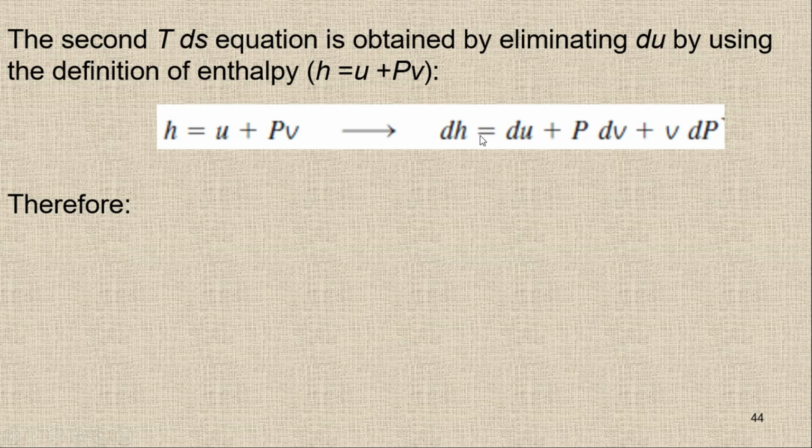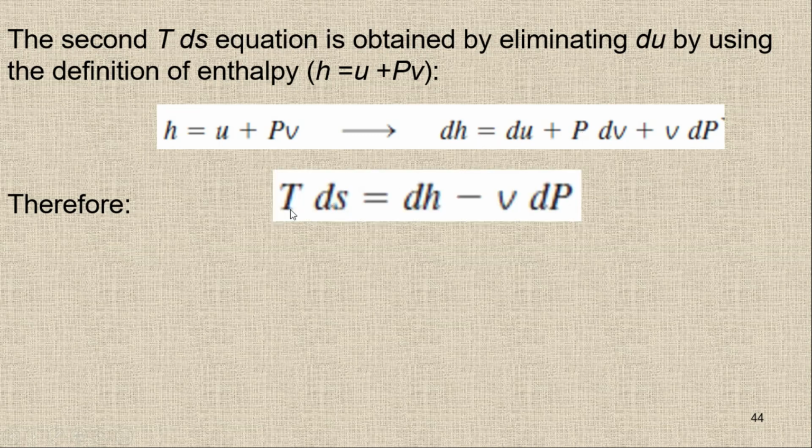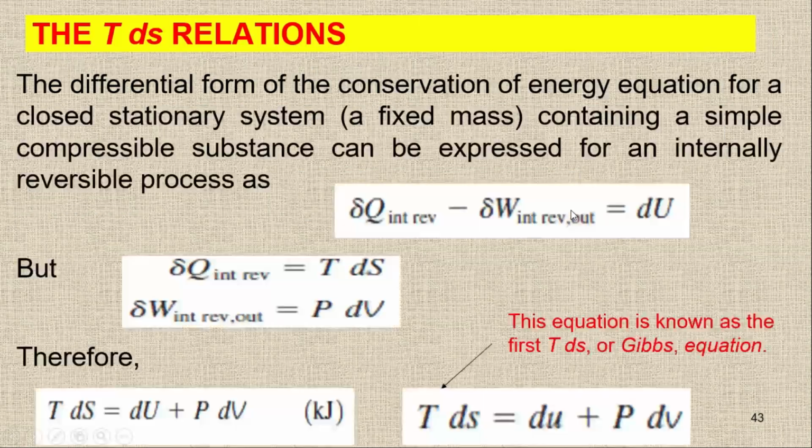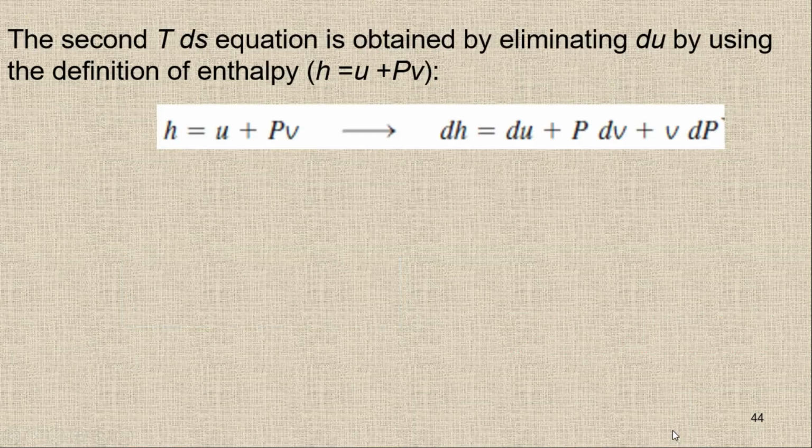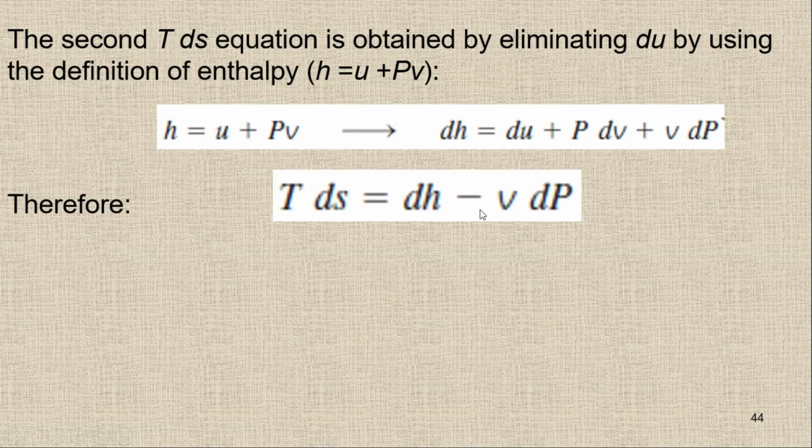So I can simply rearrange and write that TdS is equal to dH minus v dP. Here we have TdS is equal to du plus P dv, and here we have TdS is equal to dH minus v dP. So this is the second equation. We have two TdS equations.